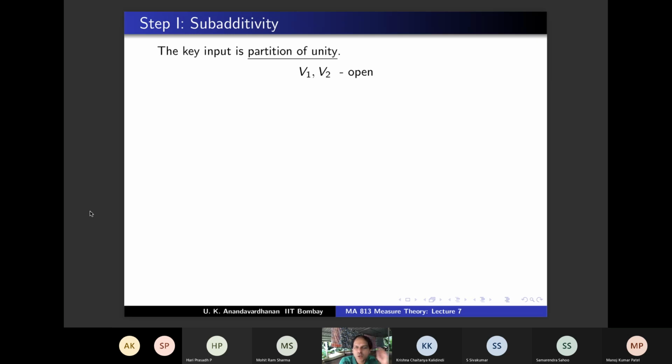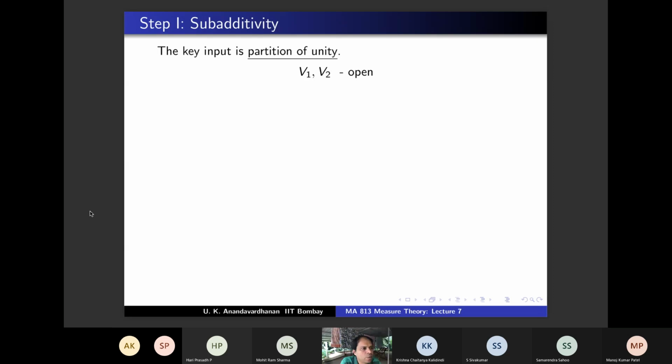If you are hoping to prove something for an infinite union, where will you test it first? Even before going to infinite, for finite, right? Agree? Yes, sir. And finite is same as 2, by induction. So you would like to test it for 2 sets.